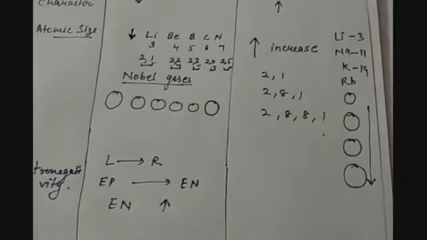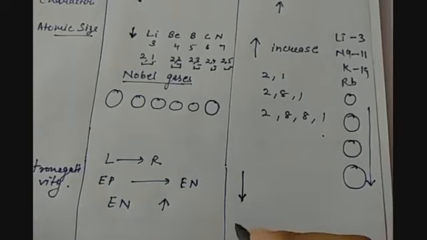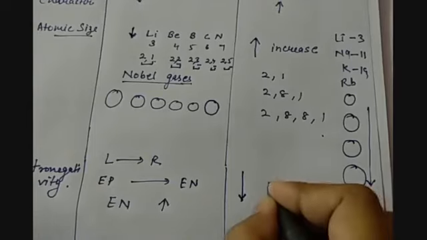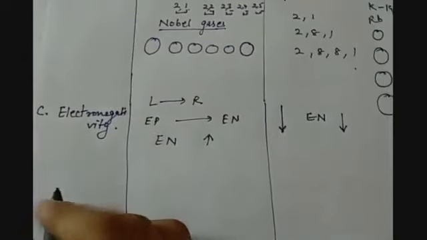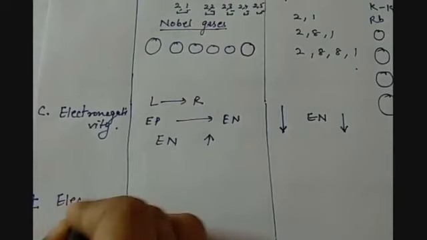And when we talk about trends in the groups in case of electronegativity, we have seen that metallic character increases as we go down in the group. That means electropositivity is increasing as we move down in the group. So electronegativity decreases in case of groups. As we go down in a group, electronegativity decreases. The fourth property is electron affinity.